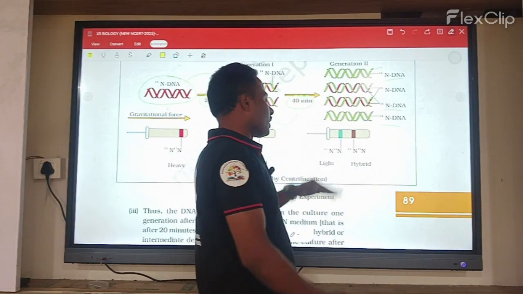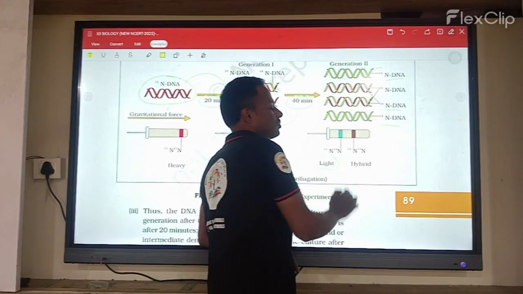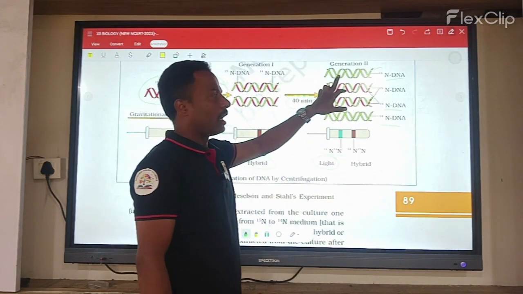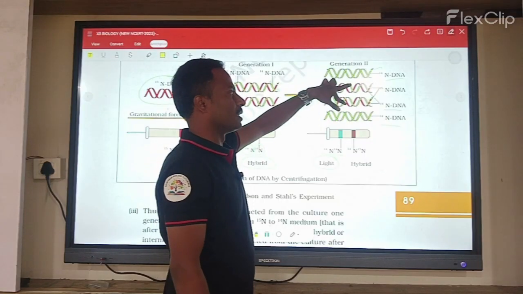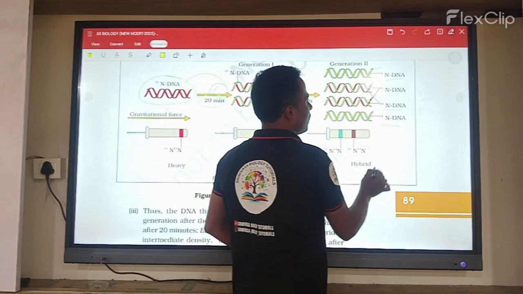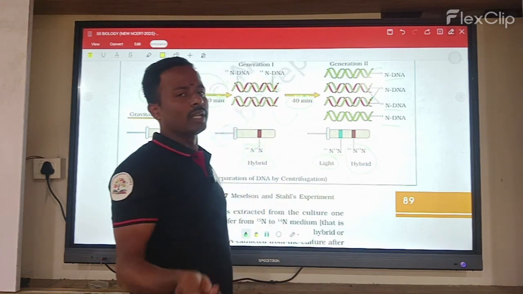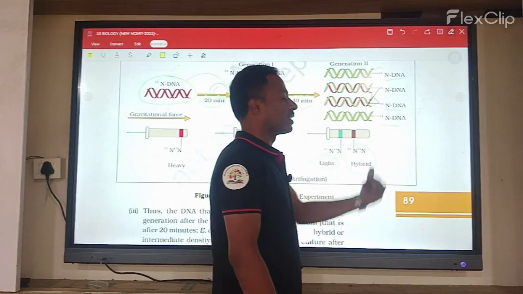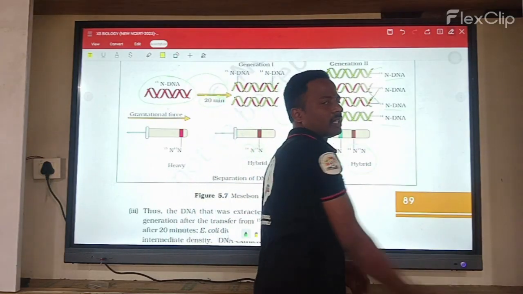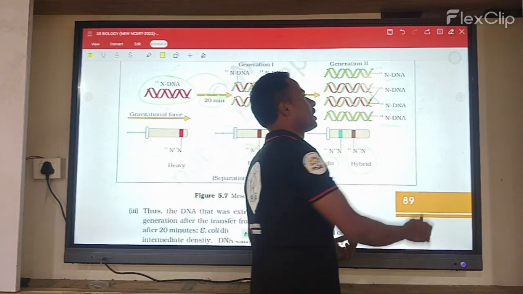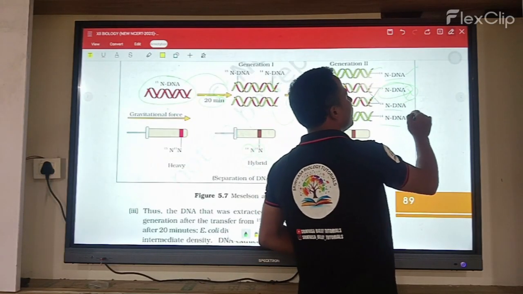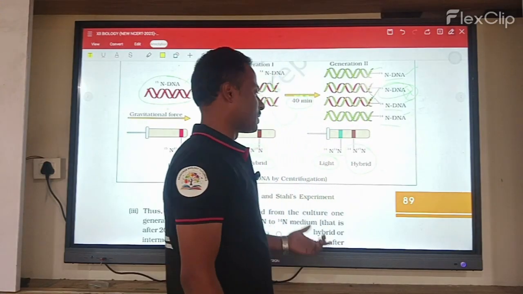Here the light DNAs, which are nothing but N14 DNA particles, are increased in this medium, and N15 N14 is the part of the hybrid medium, right? This hybrid band comes in the second generation. In the third generation, what happened? The N15 completely gets absent, and we only get N14 DNA fragments.